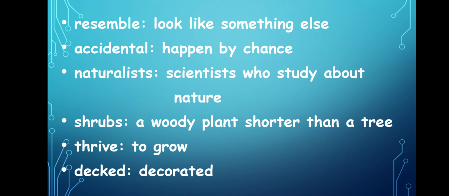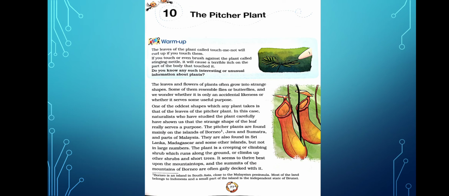So there are plants which have flowers and leaves which resemble or look like flies or butterflies, and so we can think that it happened by chance. Or we just have in mind that maybe by chance it just happened like that, but actually it has a purpose behind it.